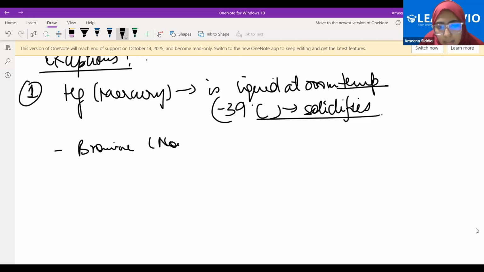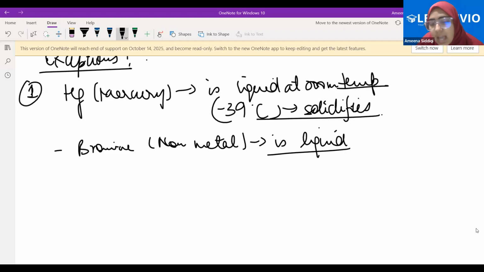The next, bromine, which is a non-metal, is liquid at room temperature. Tell me two elements which are actually liquid at room temperature. Mercury and bromine. And if I ask you to tell me one metal which is liquid at room temperature, mercury. Fine.